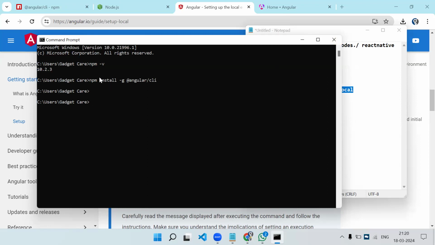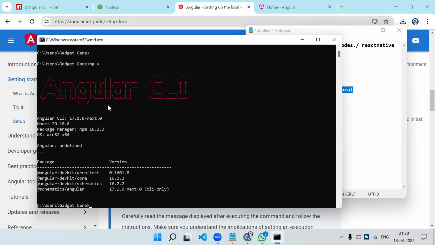Once you run this, you need to check, just like we checked that npm is installed, whether the Angular CLI got successfully installed or not. So what you need to do is run ng -v. This will tell us what Angular version we have. You can see the current version I have is 17.1.